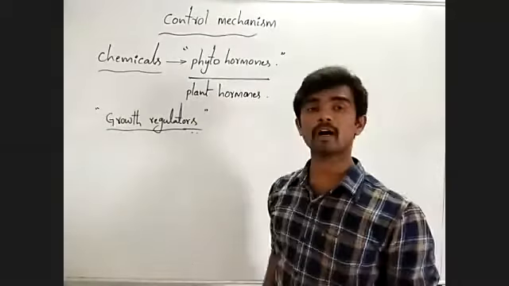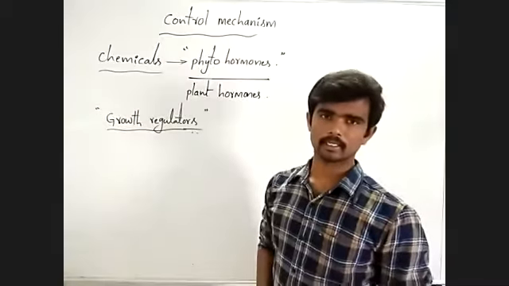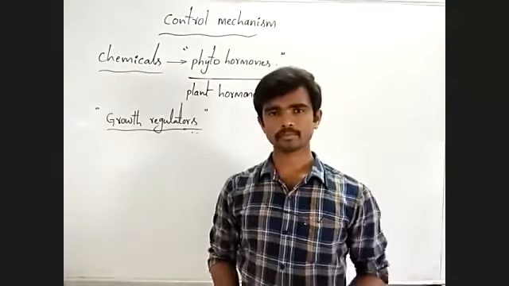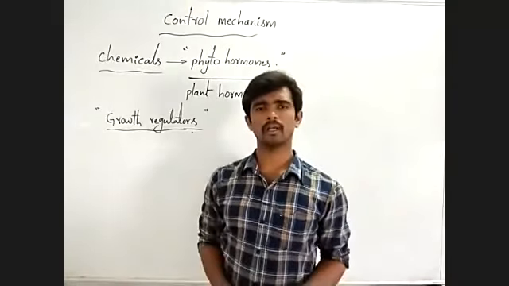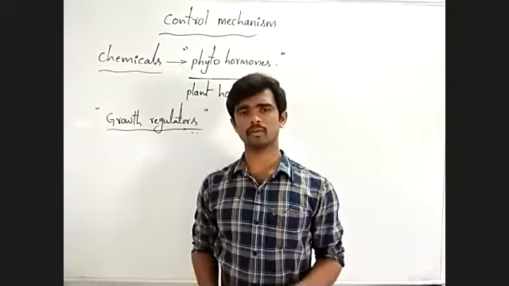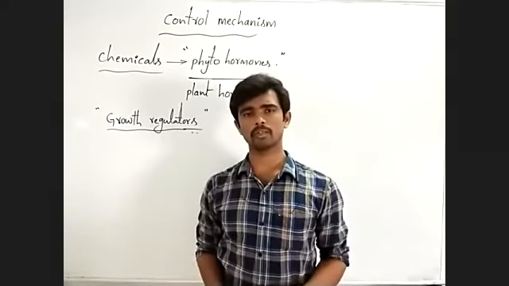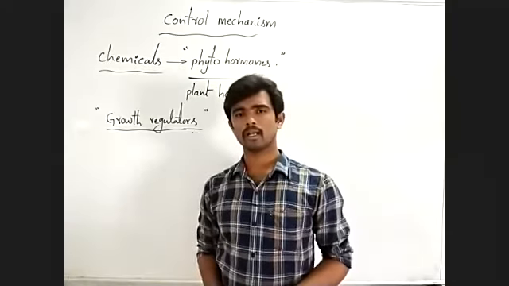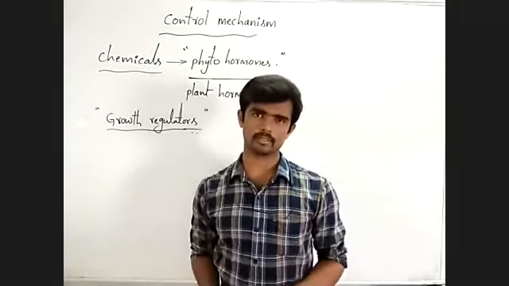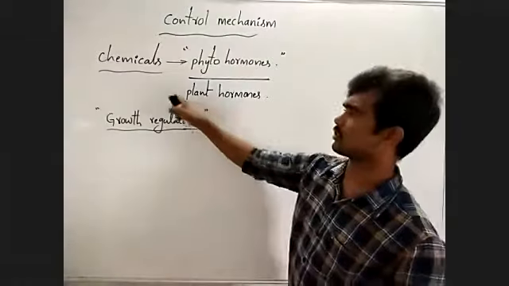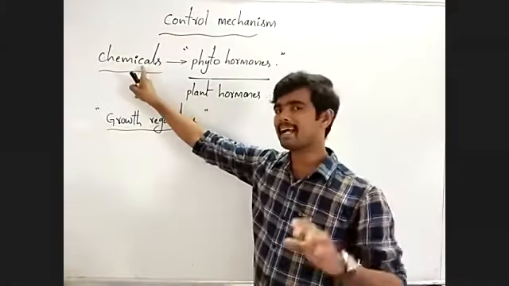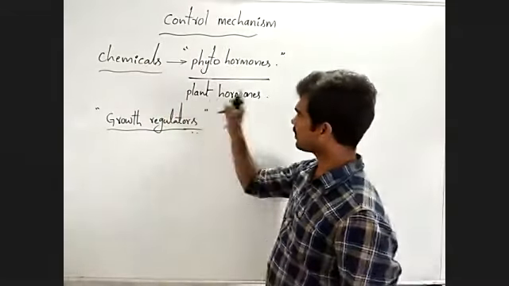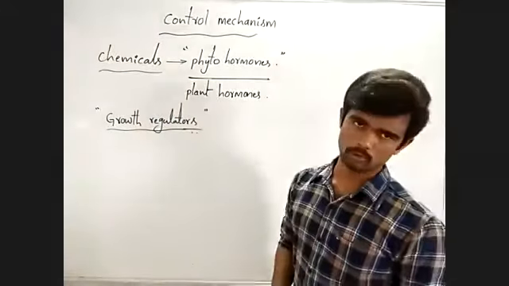Phyto, plant hormones. They are animal hormones. Insulin, glucagon, follicle stimulating hormone, luteinizing hormone, adrenaline hormone. Like this, there are number of hormones. Here in plants also some chemicals act like animal hormone. That is why they are called phytohormones.